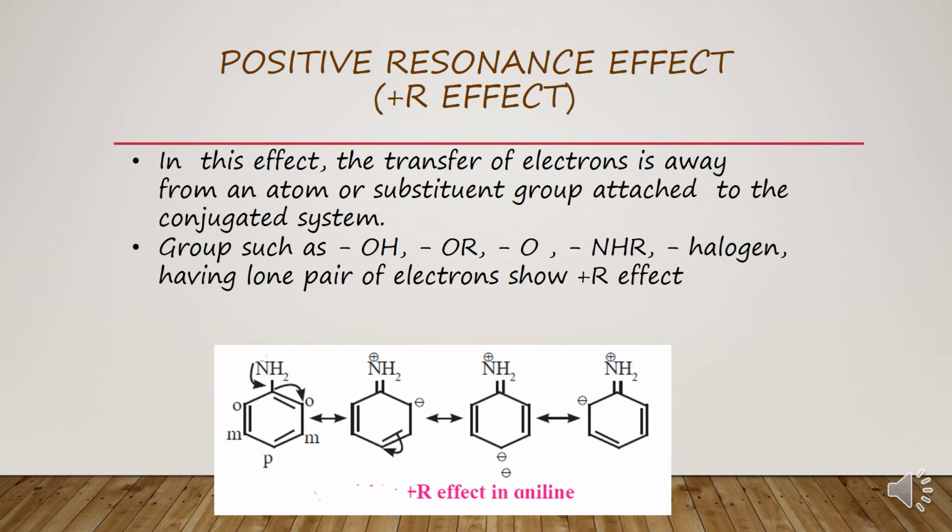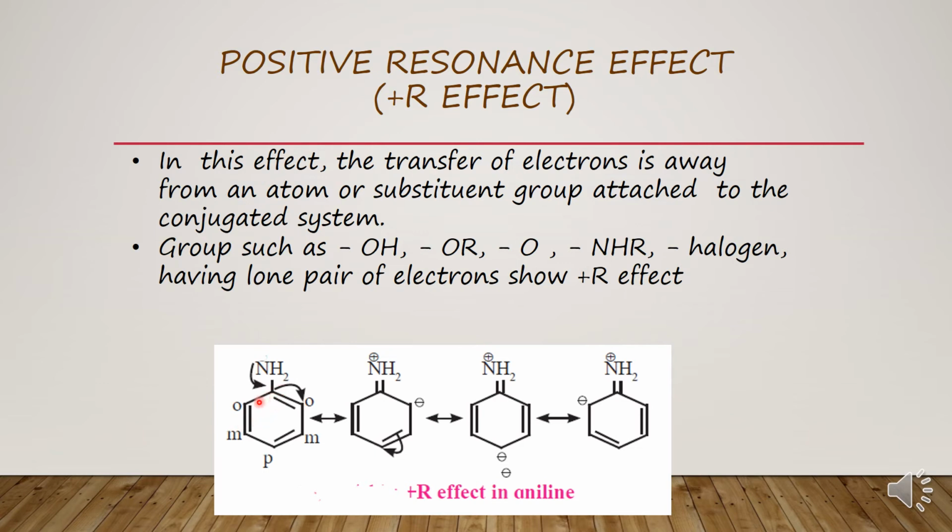Now, positive resonance effect. Children, in this effect, the transfer of electrons is away from the atom or substituent attached to the conjugated system. For example, if I am saying NH2 is showing plus R effect, that means this substituent is giving away electrons to form different canonical structures. Groups such as OH, OR, O-, NHR and halogens show plus R effect. Now let's see plus R effect in aniline.